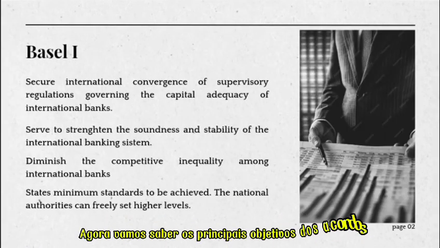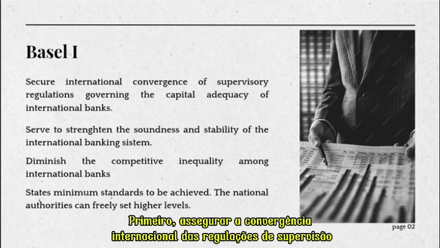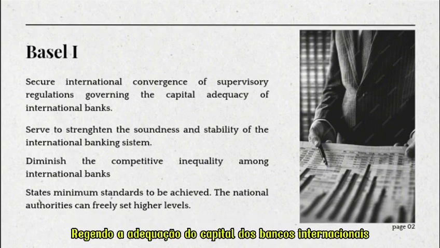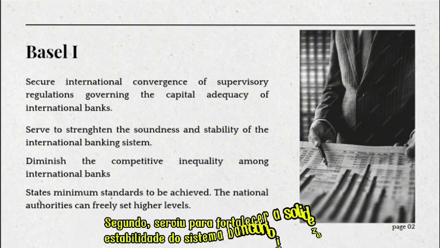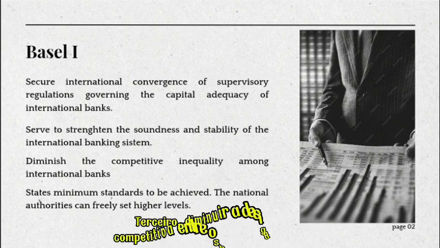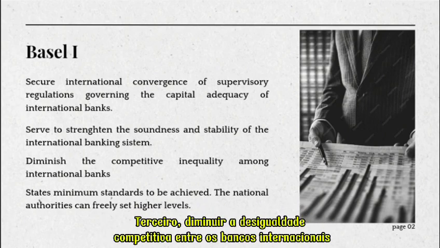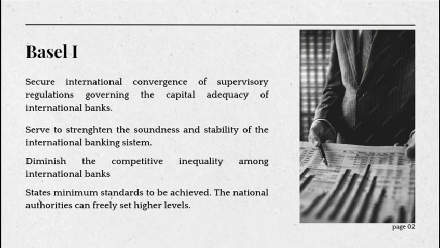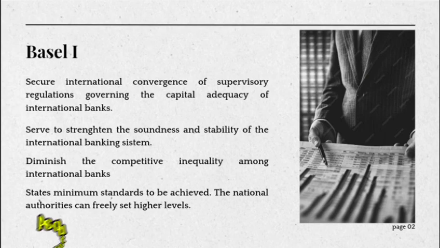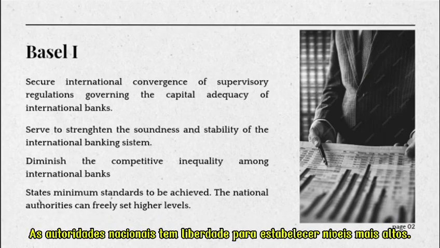Now, let's get to know the major objectives of the accord. First, secure international convergence of supervisory regulations governing the capital adequacy of international banks. Second, serve to strengthen the soundness and stability of the international banking system. Third, diminish the competitive inequality among international banks. As the Basel Accord states minimum standards to be achieved, the national authorities can freely set higher levels.